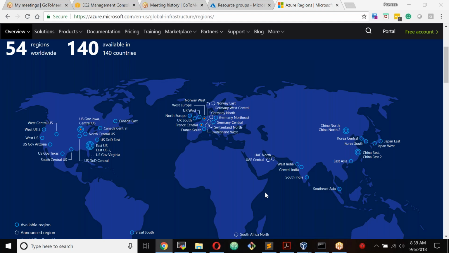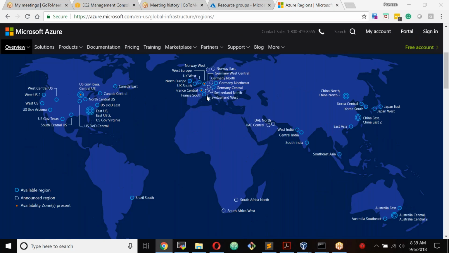And the thick blue circles that you see, those are regions already in production. The dotted circles that you are seeing, those are the regions that are announced, and very soon they will go live.